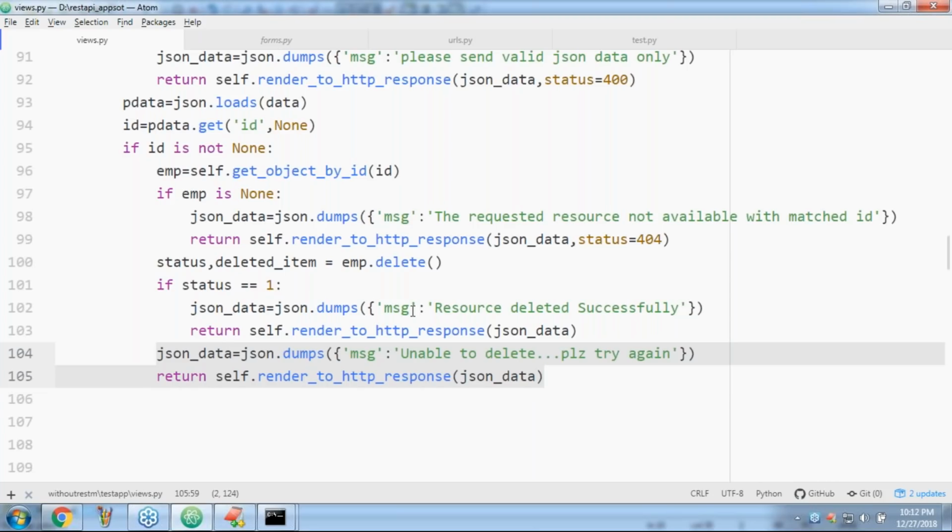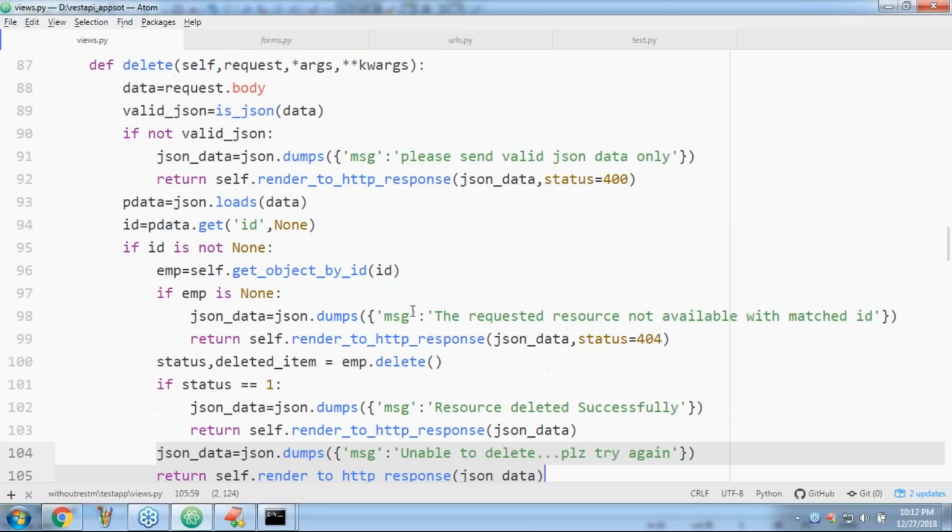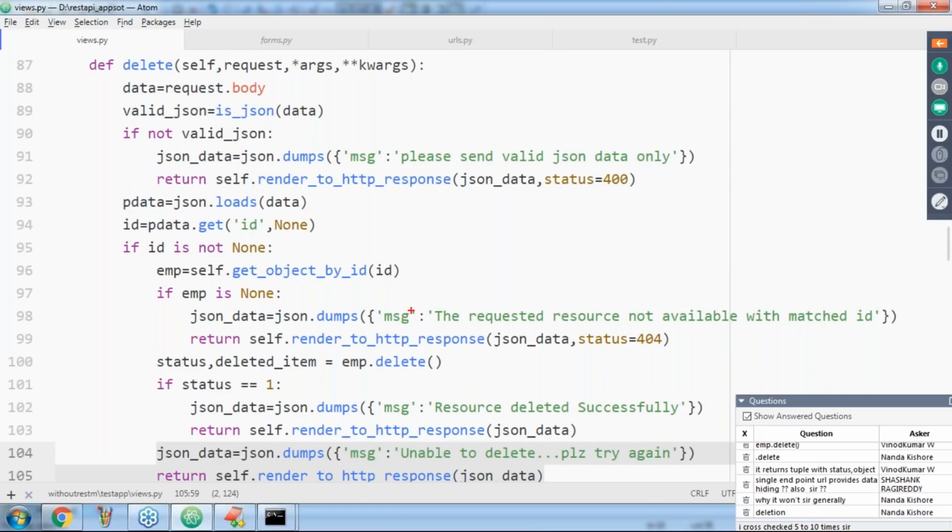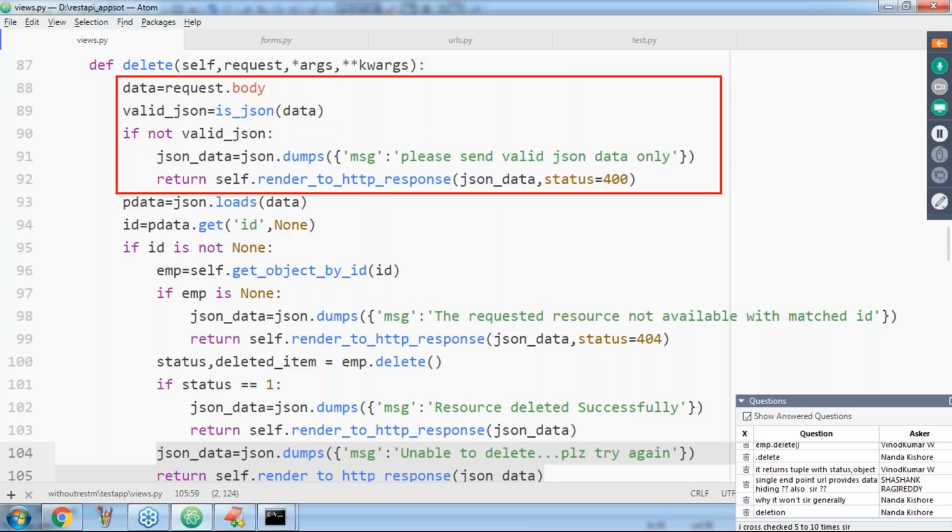Can you please cross check this total delete operation? Observe that I'm getting data. Is it valid JSON or not? If it is not valid JSON, provide an error message. Next, valid JSON, convert into Python. Get the ID. If ID is not none, get the corresponding employee.